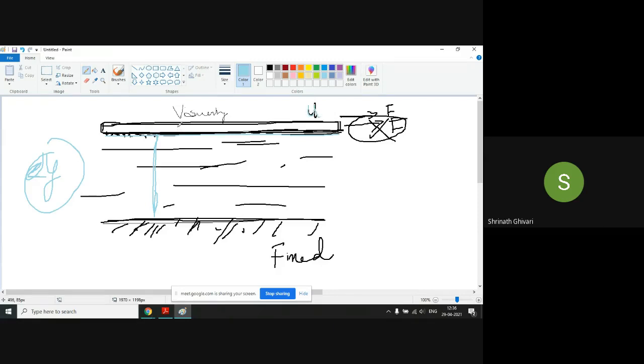So the layer of the fluid which is in contact with the top plate, which is moving with velocity u, will have the same velocity as that of the plate. Understood or no? Whatever layer I'm drawing here in blue color has the same velocity as that of the plate. Yes or no?